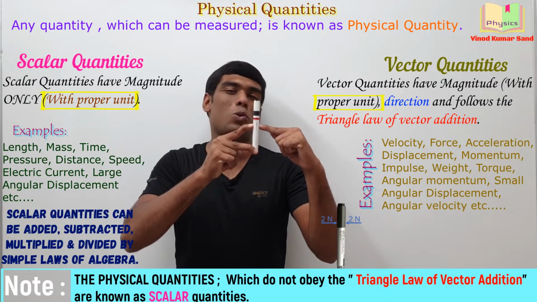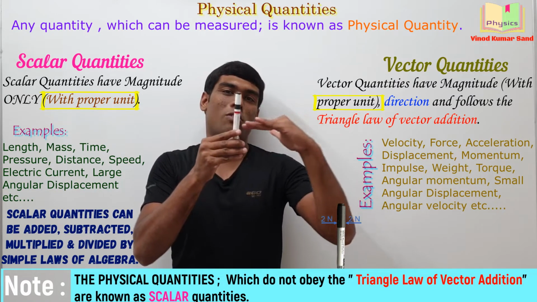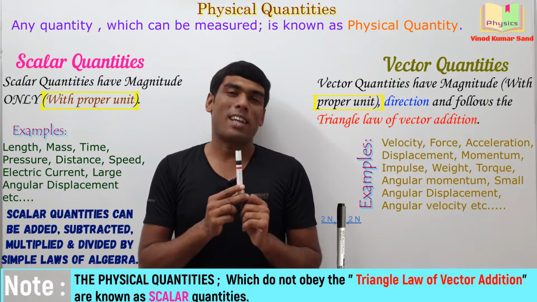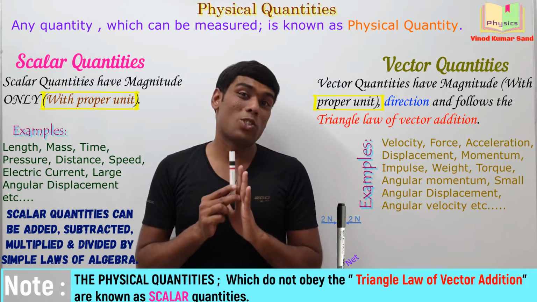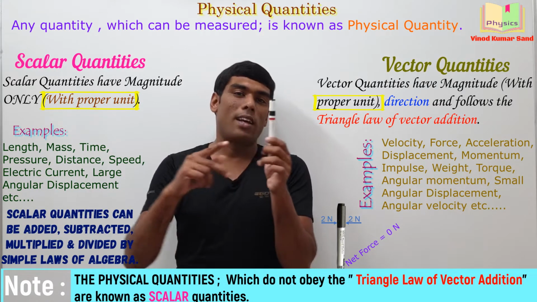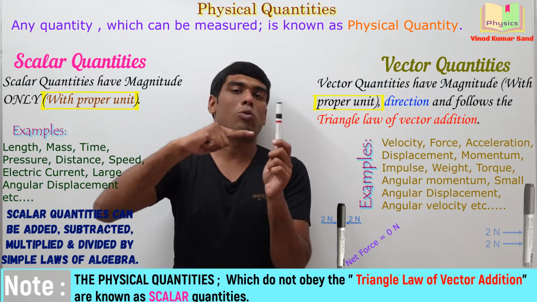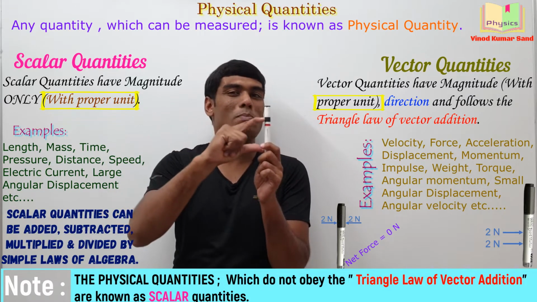How much is the net force on the pen? 2 Newton from this direction, 2 Newton from this direction. Correct. The force is 0 Newton. Net force is 0. Now on the same pen, if you apply a 2 Newton force here and another 2 Newton force here, now both the forces are in the same direction.